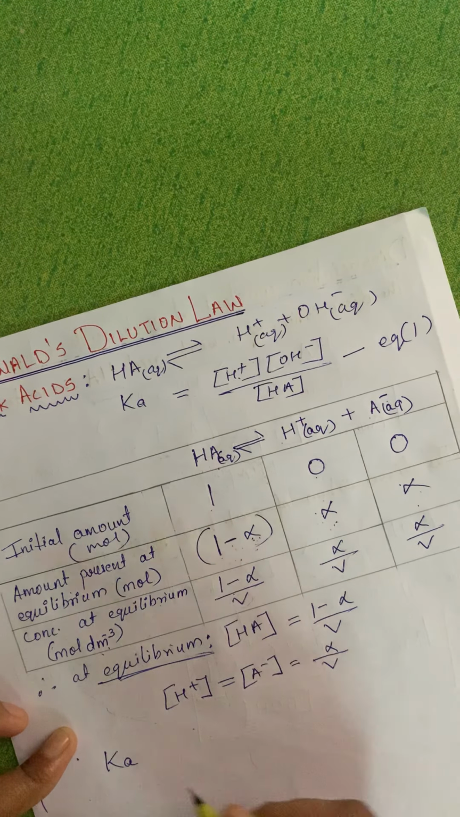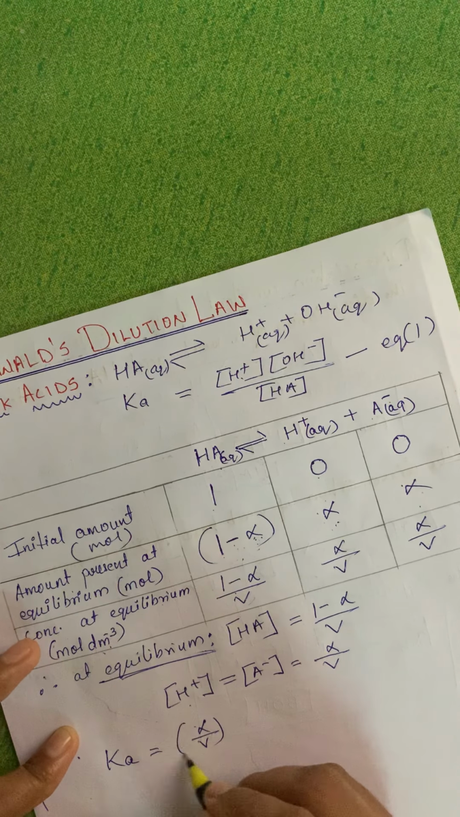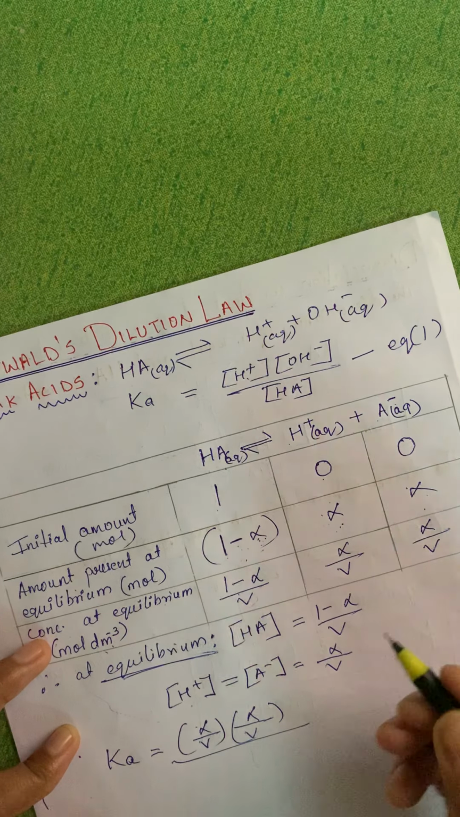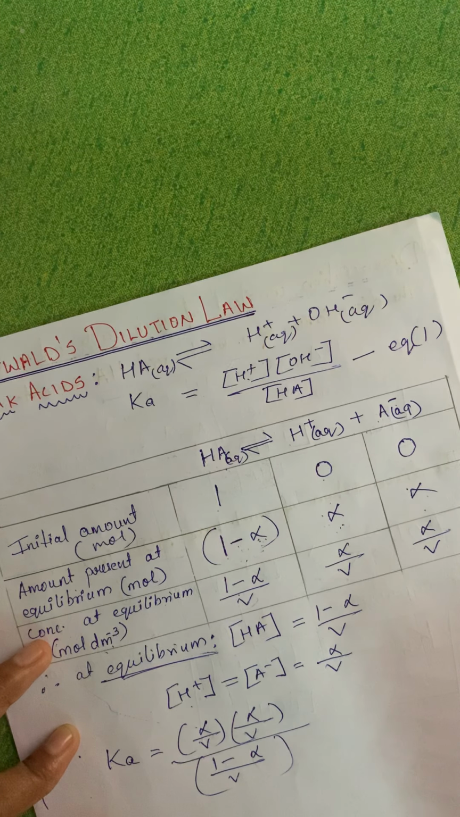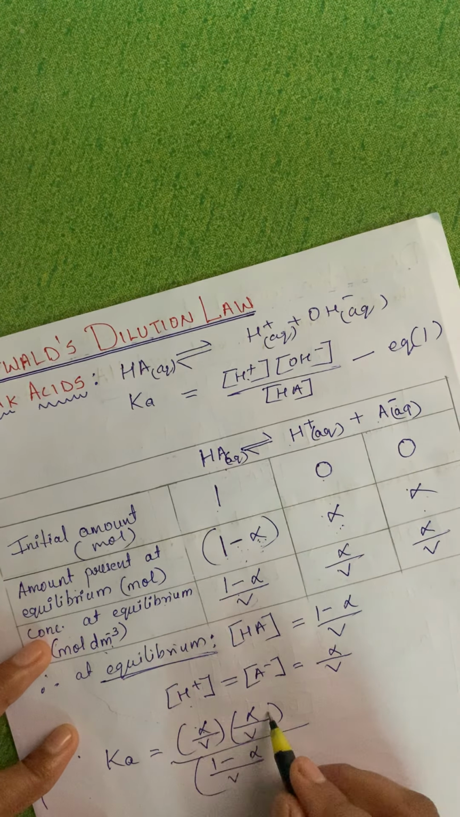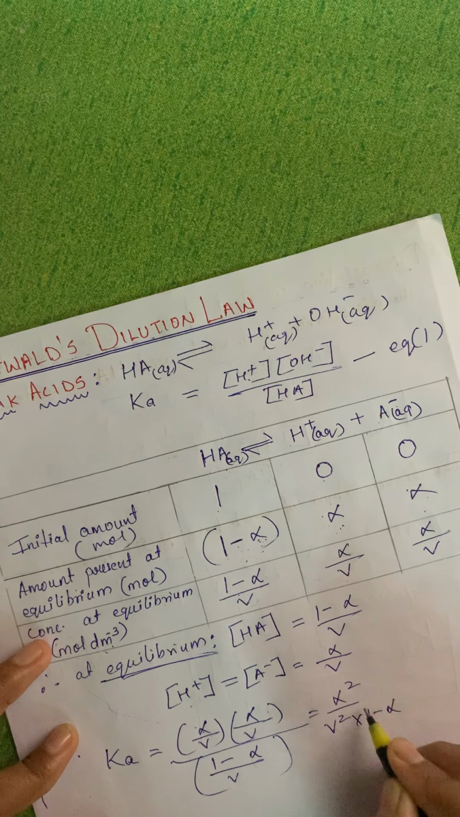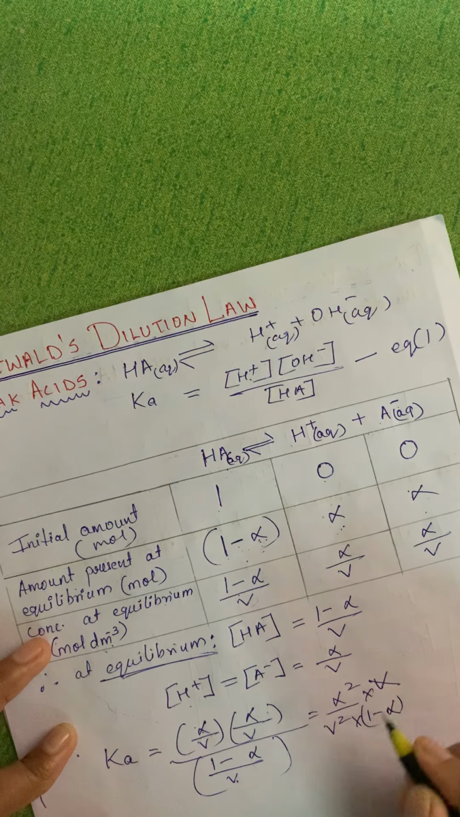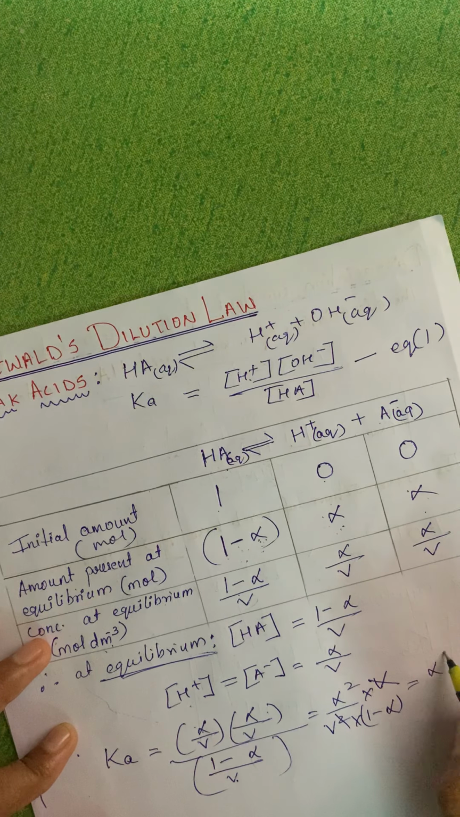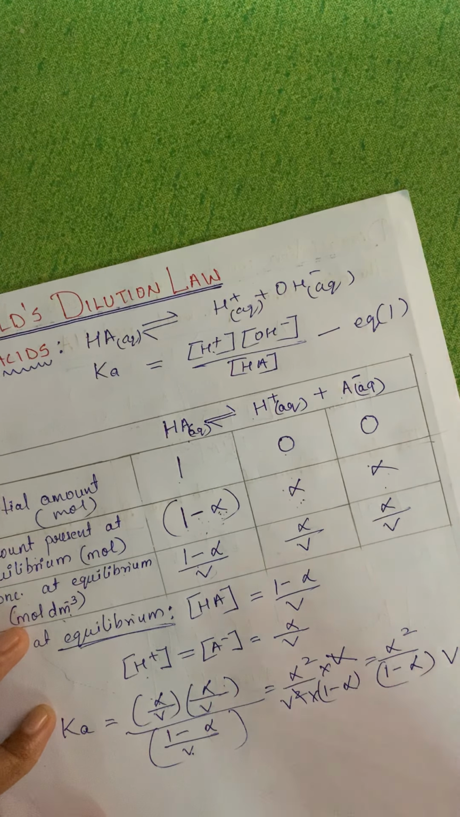So this will be nothing but Ka is equal to, for H plus it will be alpha upon V, here also alpha upon V, upon HA, which is 1 minus alpha upon V. Now I just have to solve this thing. So alpha upon V times alpha upon V is alpha square upon V square, and here it will be 1 minus alpha upon V, and this will go up. This V and this V will get cancelled. So it will be alpha square upon 1 minus alpha into V. So this is the equation I get from here.